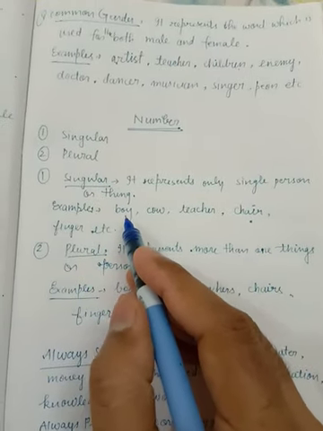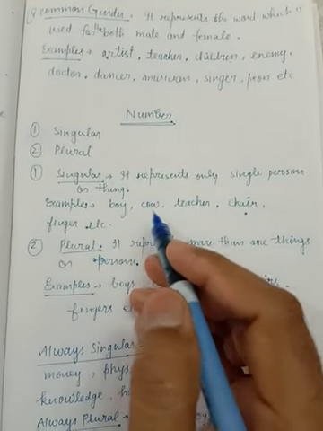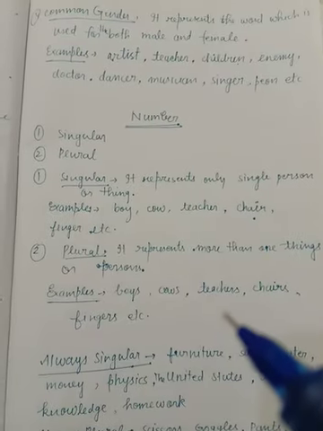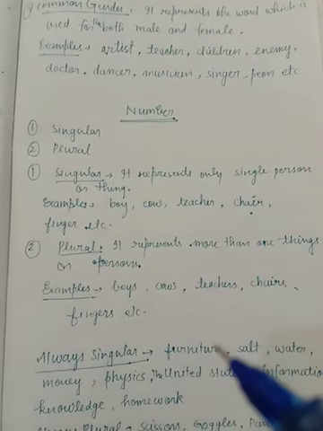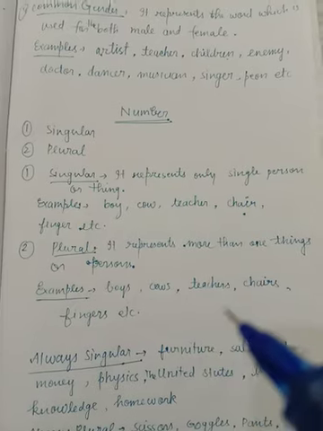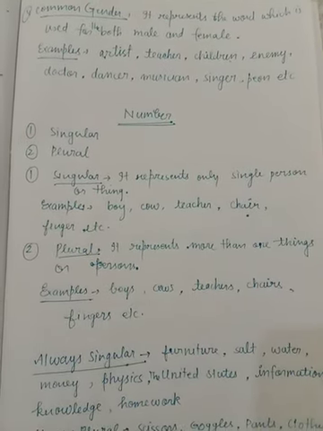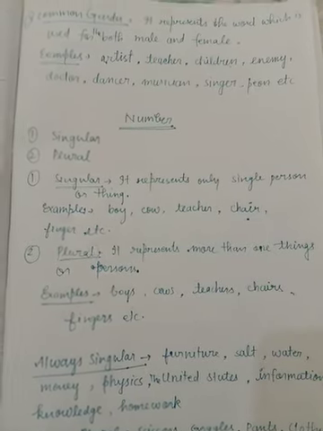Here examples are given: boy, cow, teacher, chair, finger. These all words represent single number, means only one thing can be denoted through singular.